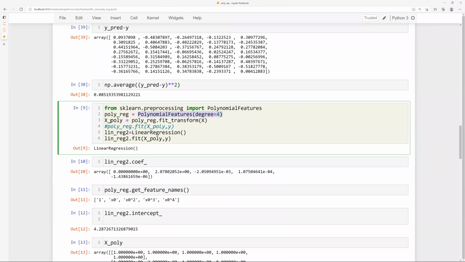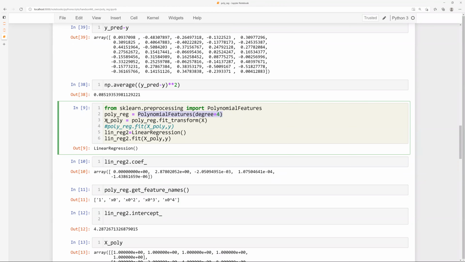Now, in most of these machine learning libraries, some functions have 2 aspects to them. One is fit and the other is transform. What does fit do? Fit does the calculation. Whatever calculation is required, it does all the calculations.